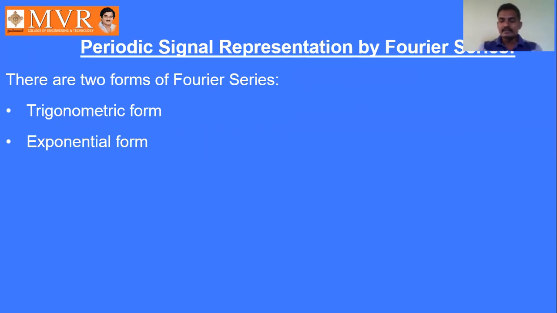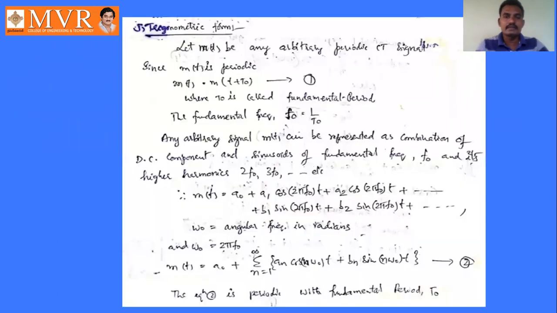We are writing any arbitrary function m of t in terms of DC component and higher harmonics or AC components. So here we have one DC component and a number of AC components: first order AC component, second order AC component, third order. These are all called harmonics or AC components. Here we have F naught, 2F naught, 3F naught, 4F naught up to nF naught. We have n number of harmonic components. These are called sinusoids of fundamental frequency F naught, that is F naught, 2F naught, 3F naught, like that.